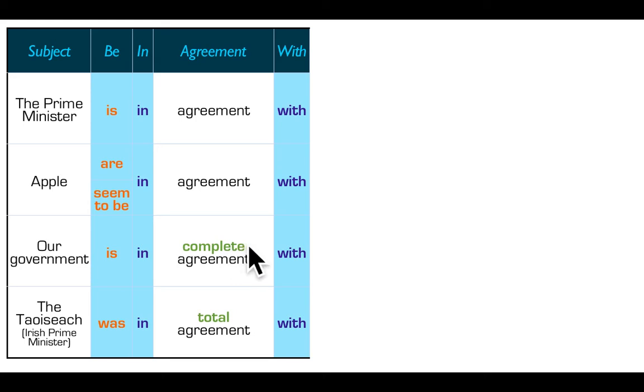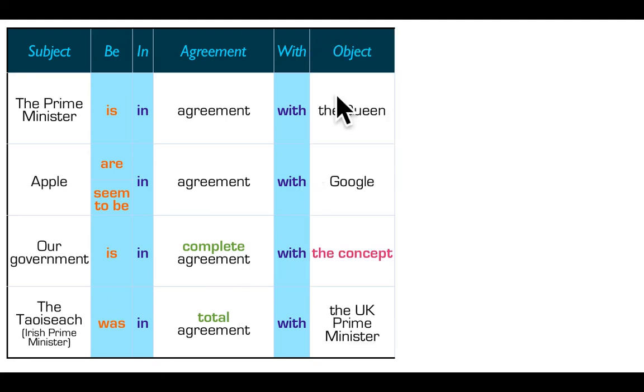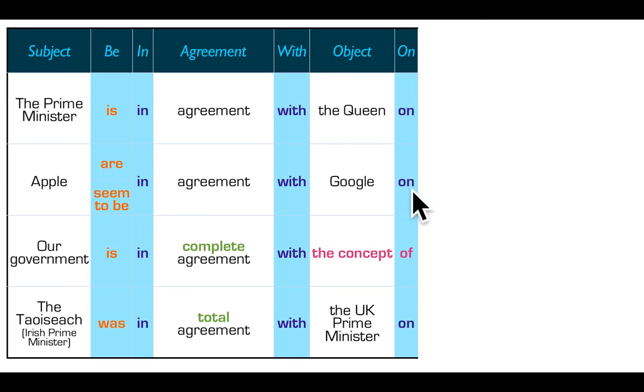So you'll need the preposition in before agreement and the preposition with after agreement. Sometimes we might add an adjective like complete or total before agreement in order to give it emphasis. Then you'll say who you agree with, what person, what company, or what idea you agree with. And then you'll use the preposition on for people and companies, or the preposition of if it's a concept, an issue, an idea, etc.